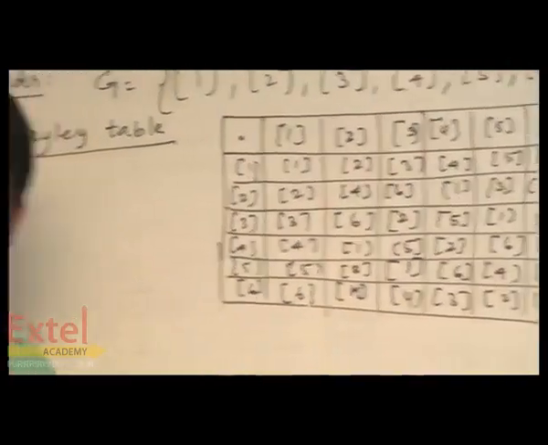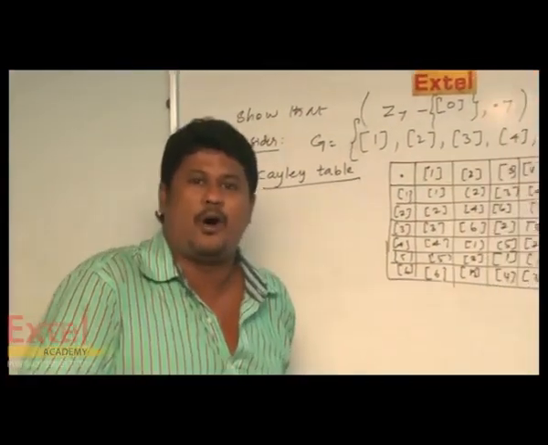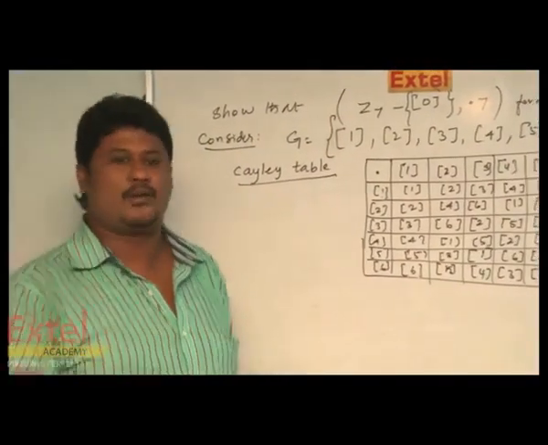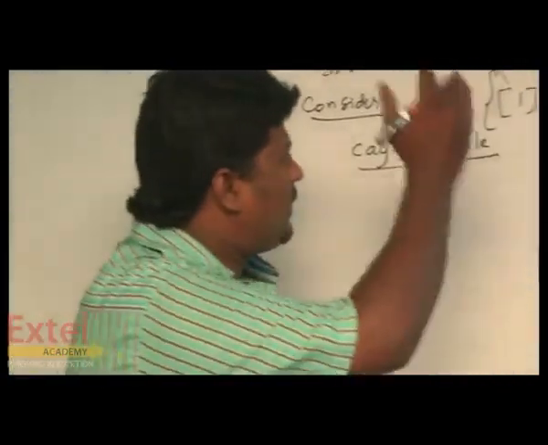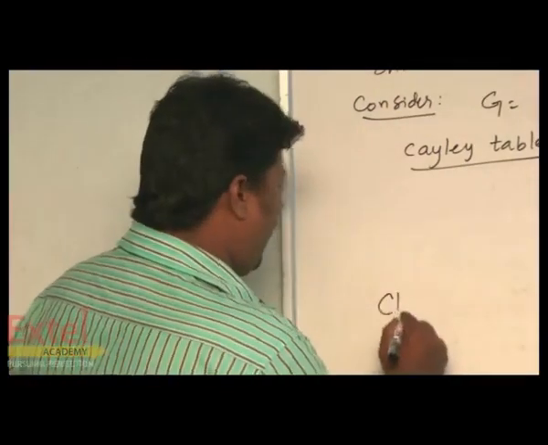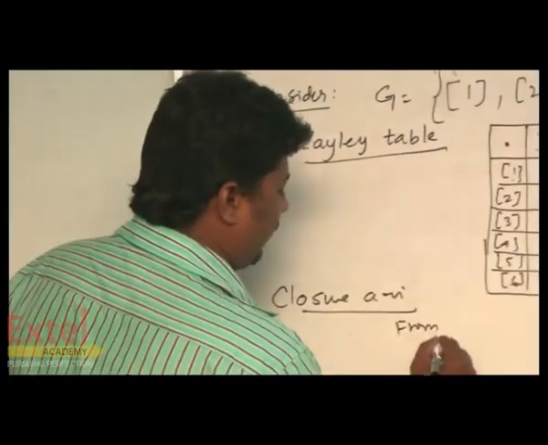Looking at the Cayley table, in the first row and every row and column, all the elements of G are there. No elements from outside appear, and we are not leaving out any element of the group G. Every element of G is in the Cayley table.